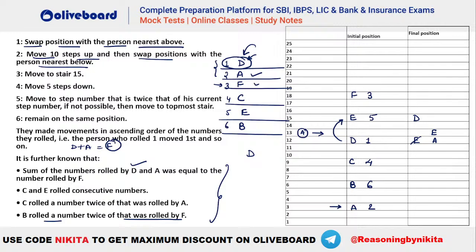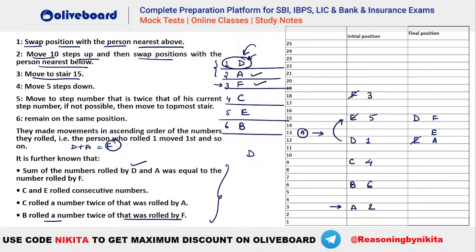After your A is done, now we have to come to F. What is given for F? 3. Move to stair number 15, right? That is directly given. So F has to go to stair number 15. So you can see F comes to this particular position. So F goes from here.